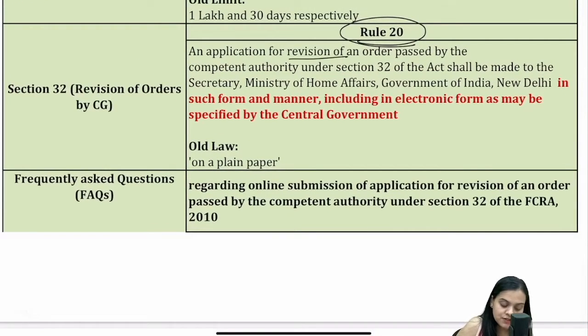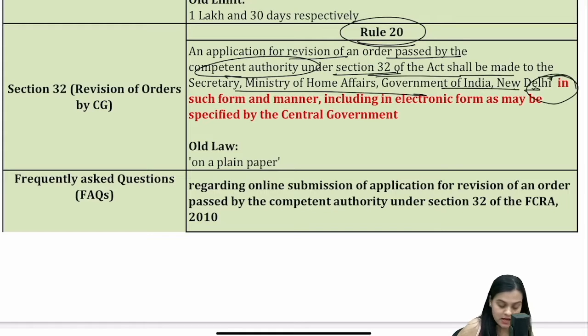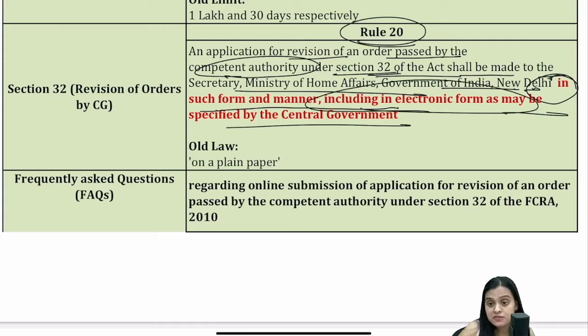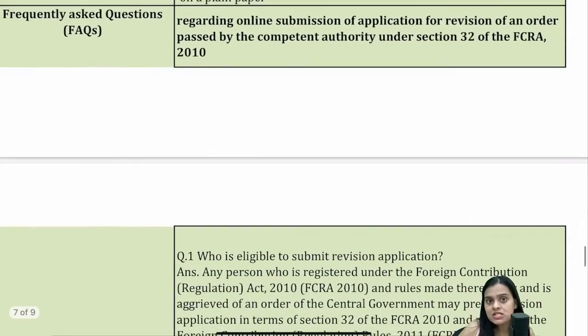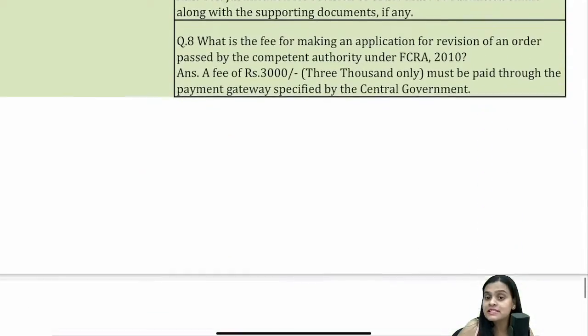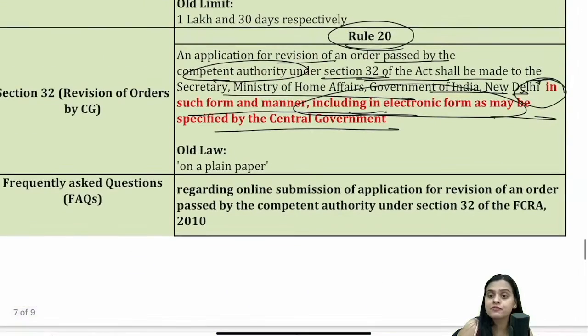So an application for revision of order passed by competent authority under section 32 shall be made to MHA, GOI, New Delhi in such form and manner, including electronic form, as specified by CG. What has CG specified? CG has issued these FAQs which specify and give clarity over everything.